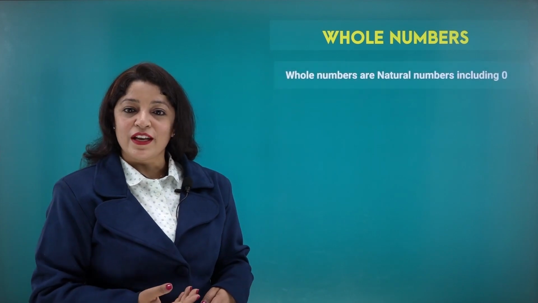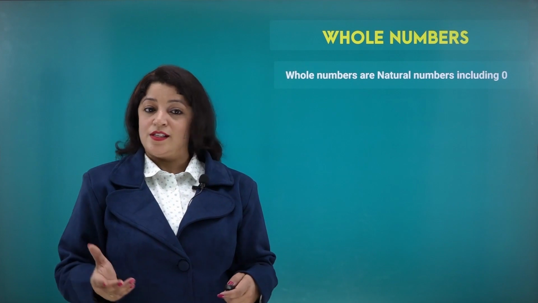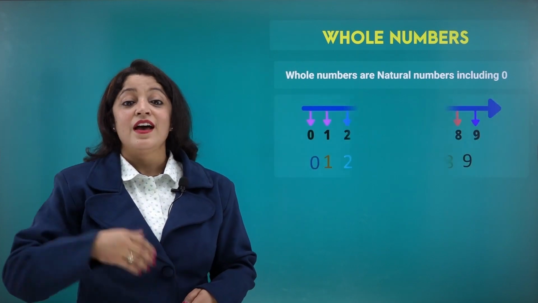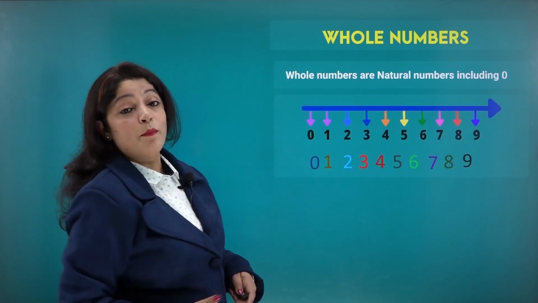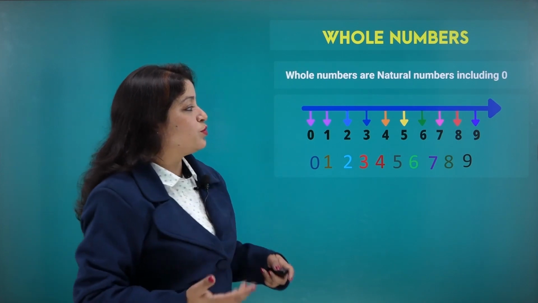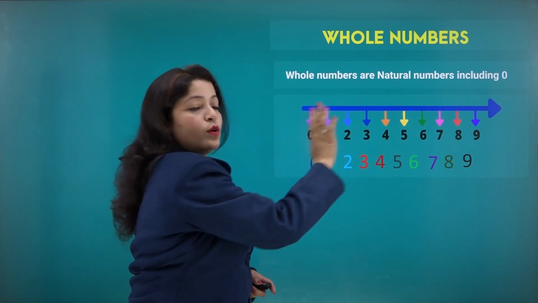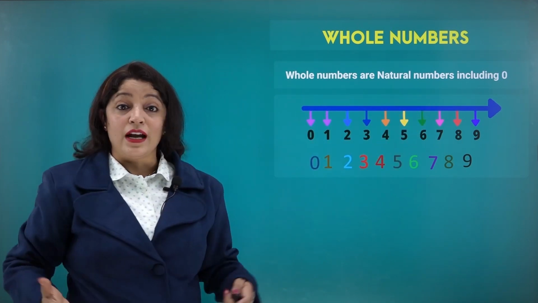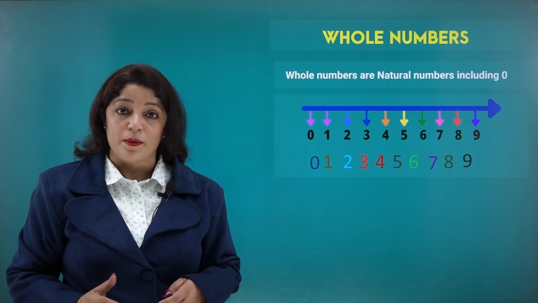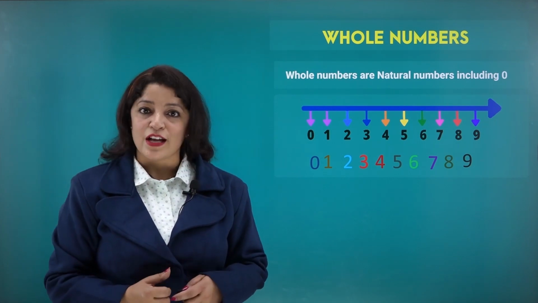So, how we can define a whole number? Whole numbers are the natural numbers including 0 in that. Okay. Now, let's see the combination of the numbers or the set of numbers. Here we have 0, 1, 2, 3, 4 and so on, because from 1 till end, no end is there, right? So, that will be called as a group of natural numbers, a set of natural numbers, a collection of numbers which are called as natural numbers.